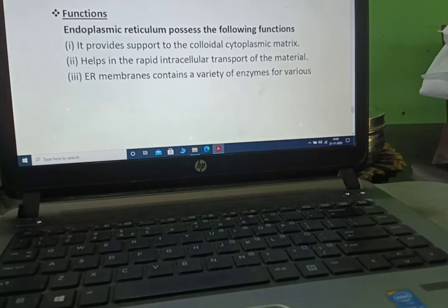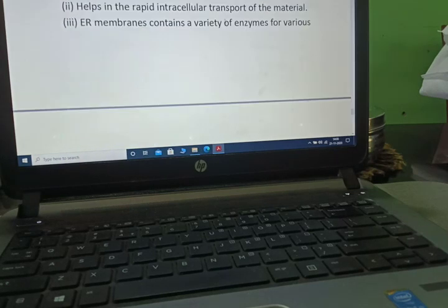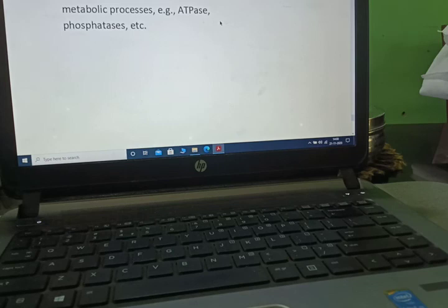Now functions. Endoplasmic reticulum possesses the following functions. It provides support to the colloidal cytoplasmic matrix. It helps in rapid intracellular transport. It contains a variety of enzymes for various metabolic processes, that is ATPase, phosphatase, etc.